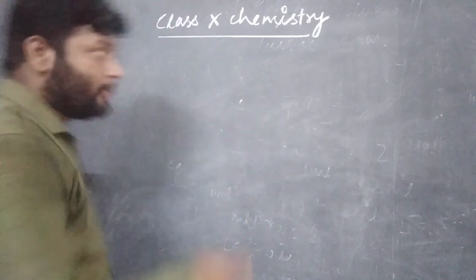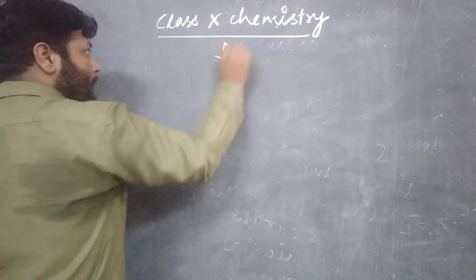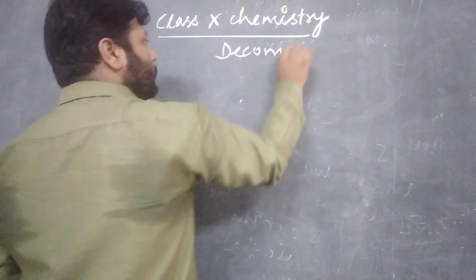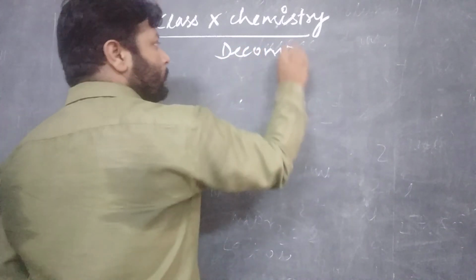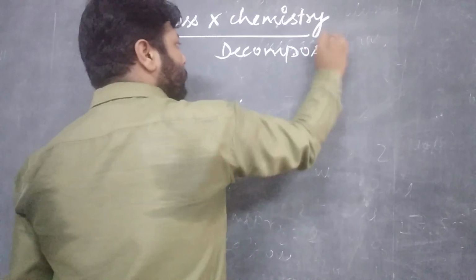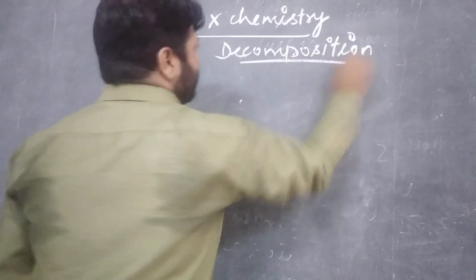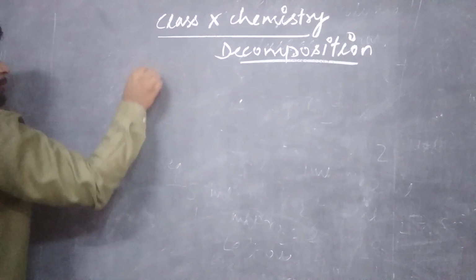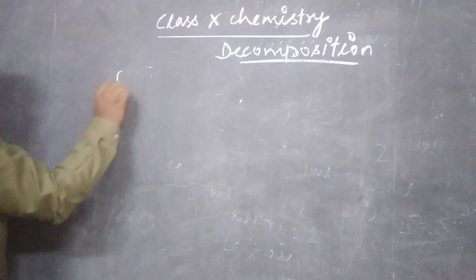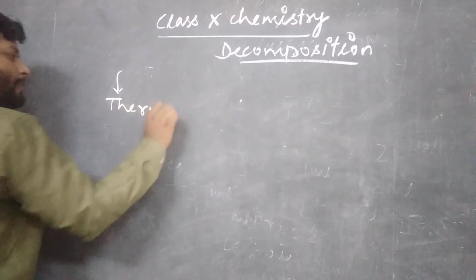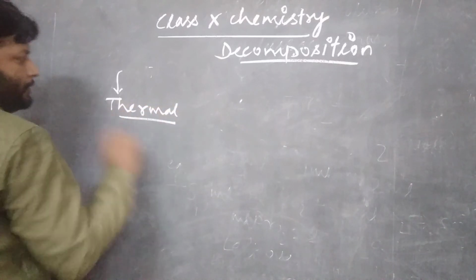So try to learn first the decomposition in your syllabus, divided into three categories. The first one is thermal, which means the involvement of heat.